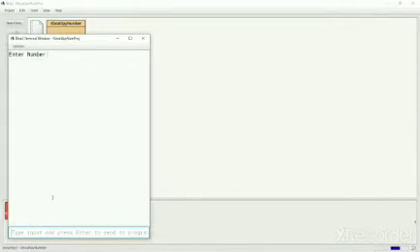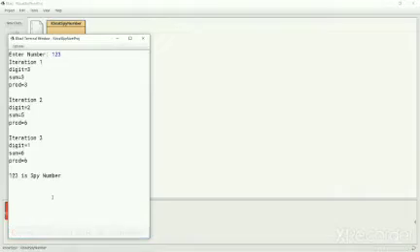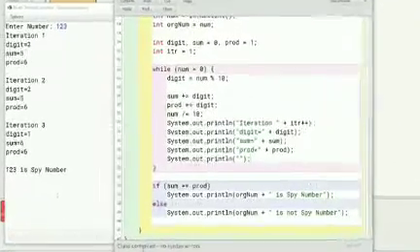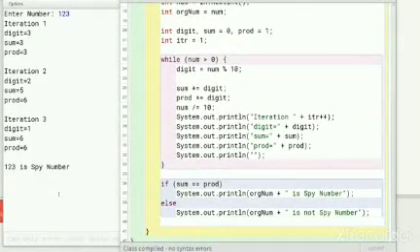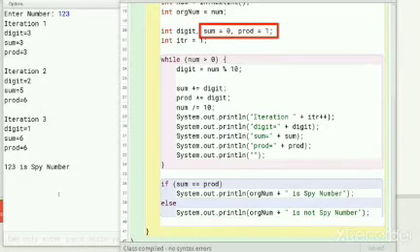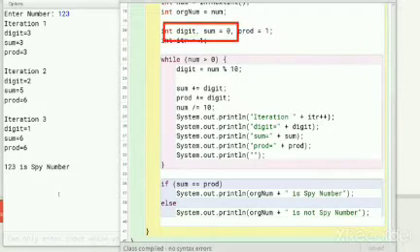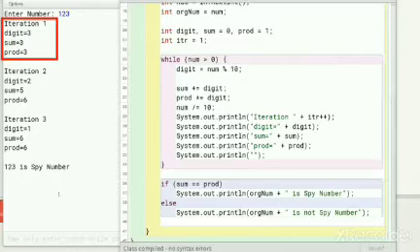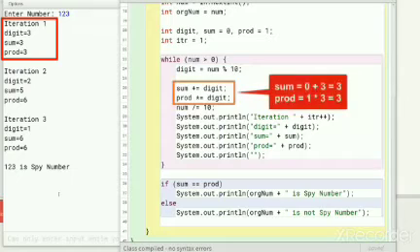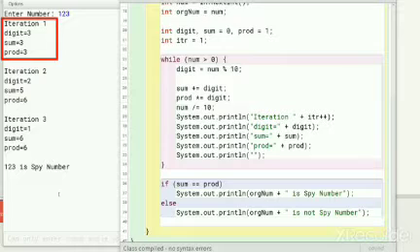I will give 1, 2, 3 as input. It is a SPI number. Before the execution of while loop, value of sum and product is 0 and 1 respectively. In the first iteration, the digit in the units place, which is 3, is extracted. Sum is 0. Adding digit to sum changes the value of sum to 3. Product is 1. Multiplying it with digit makes product also as 3. The number is truncated and first iteration of while loop completes.